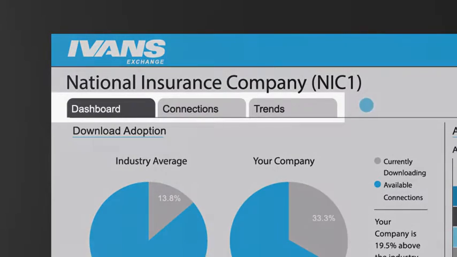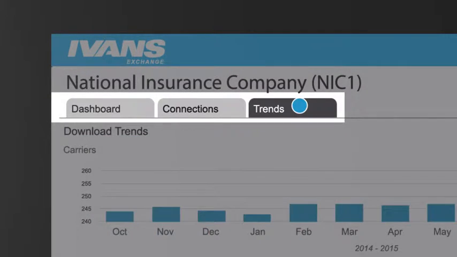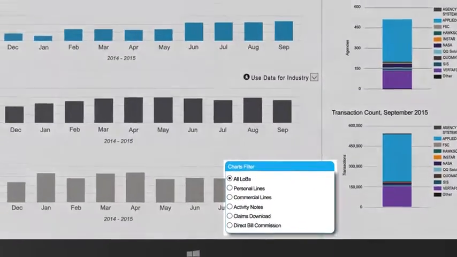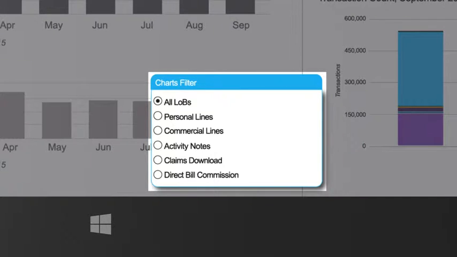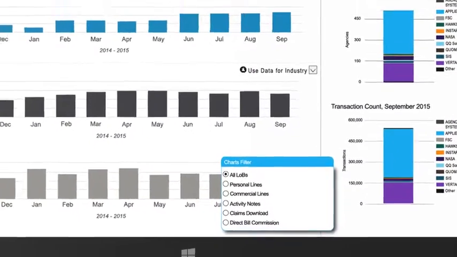You'll find this information on the third tab on your Ivans Exchange dashboard titled Trends. The default view is for all lines of business. However, you can filter all three graphs by personal lines, commercial lines, activity notes, claims, and direct bill commission download to see how the trends change by transaction type.